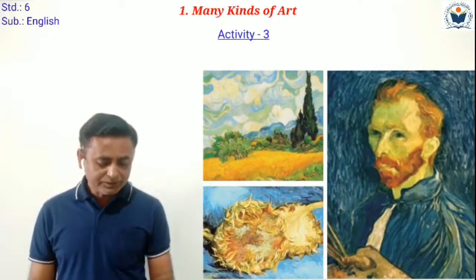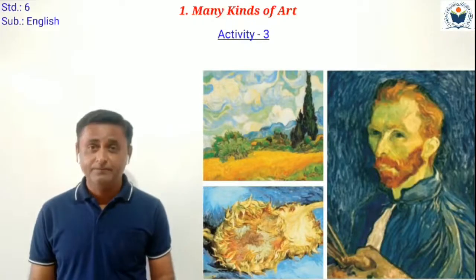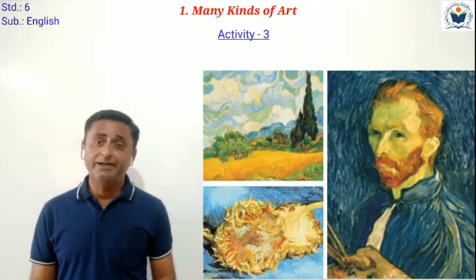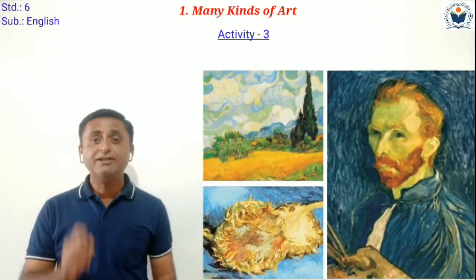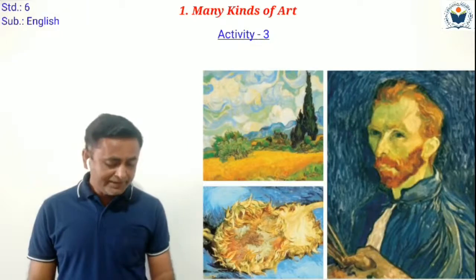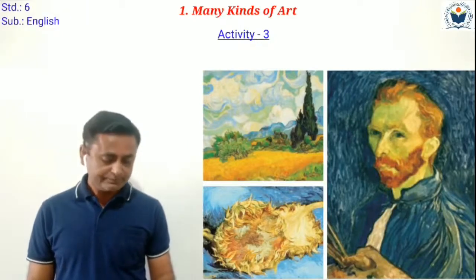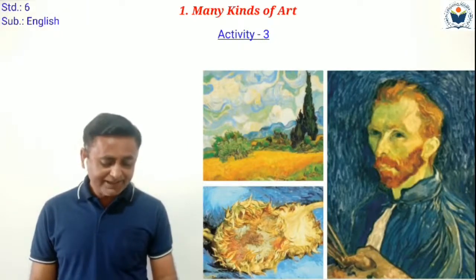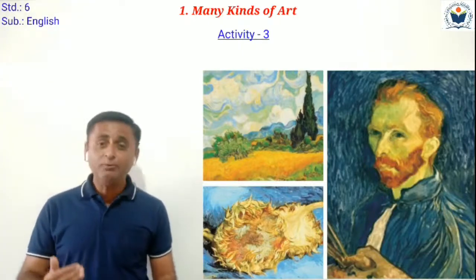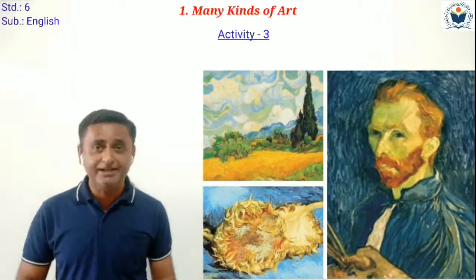Let's use words to describe the style of a painter. Now we have to describe the style of any painter. One question is given below. We have to see that question. To describe Van Gogh's style, name at least three things that all the paintings have in common. Now what do we have to describe? We have to describe the Vincent van Gogh style here.